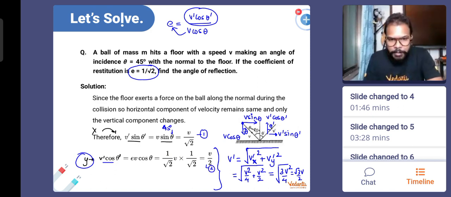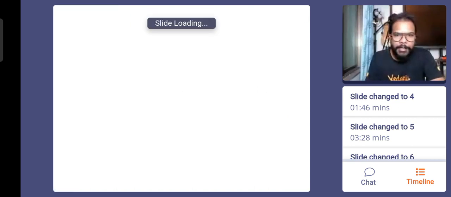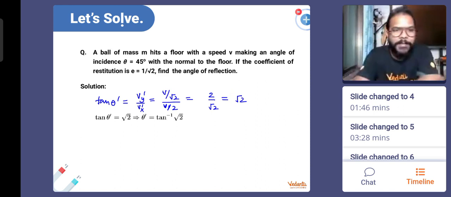I will just take this off because we already have both of them. Okay, and from here, everyone, we have the x component of velocity after collision and the y component of velocity after collision. So under root of vx square plus vy square is v square by 2 plus v square by 4, which comes out to be root 3 v by 2. And they're asking for the angle. Now we have the y component and the x component, so we actually don't need to find this value. We can directly talk about the angle as vy dash upon vx dash. So v by root 2 by v by 2, we got the same answer which we got in the previous case when we generalized it.